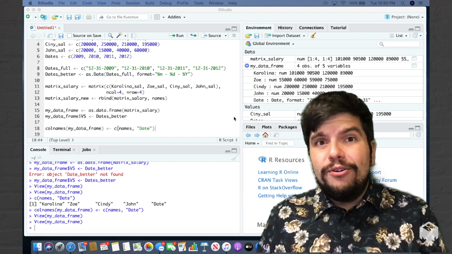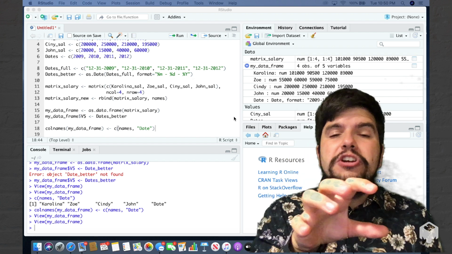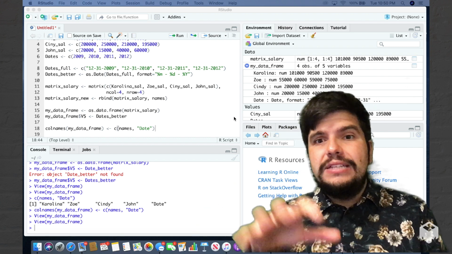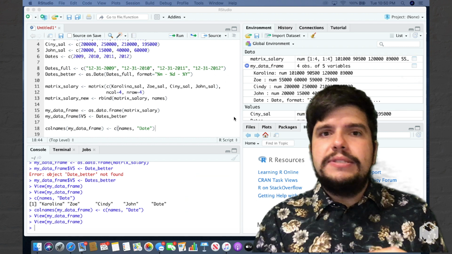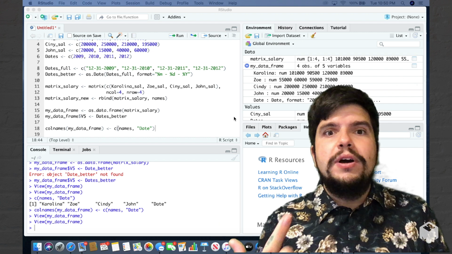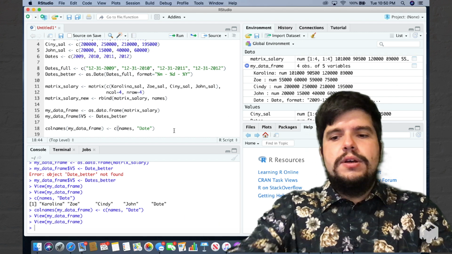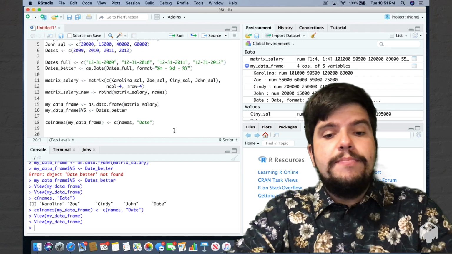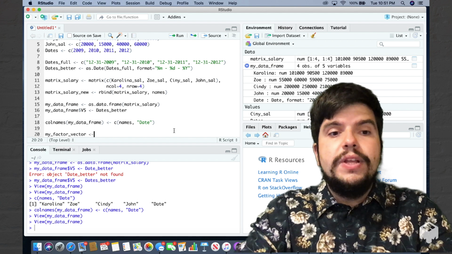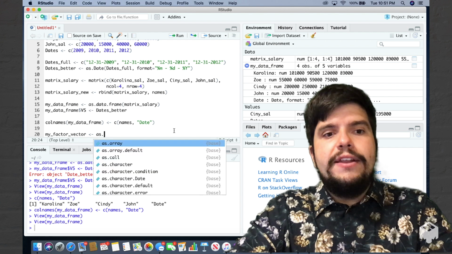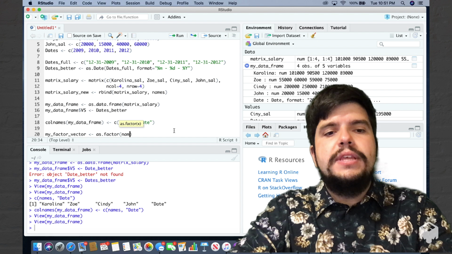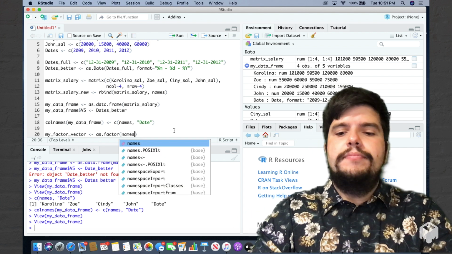What I want to do now is convert our character vector, the one with the names, to a factor and see how it looks. And then we'll do the opposite. We'll convert the factor back to character to see how the entire loop works. So in the new line of code, I'm going to say my_factor_vector, and I'm going to use the as.factor function to convert the names vector to a factor.